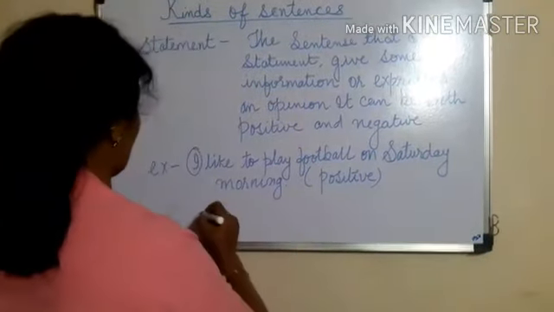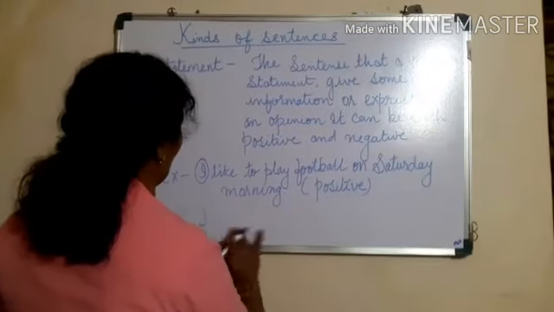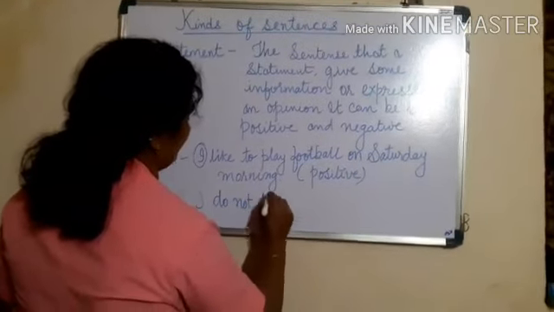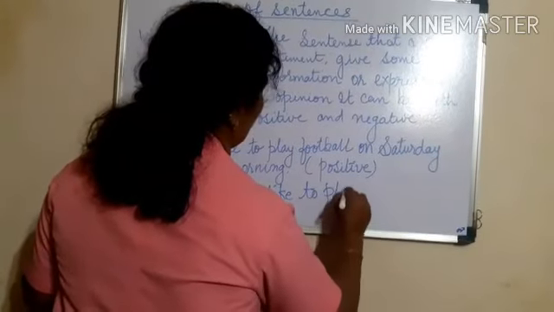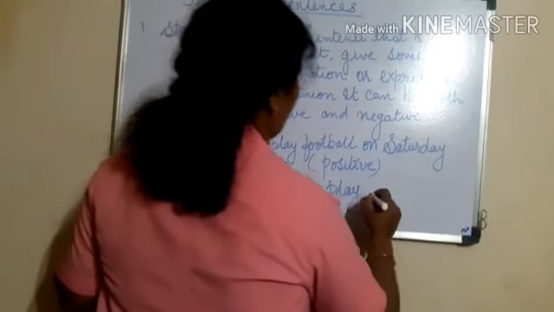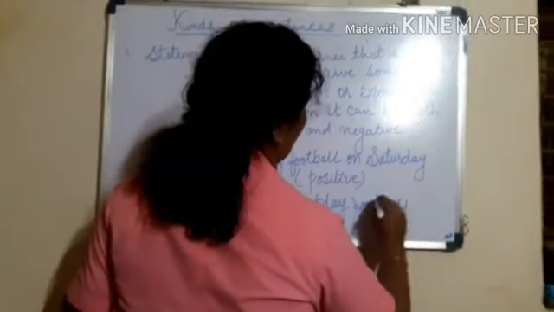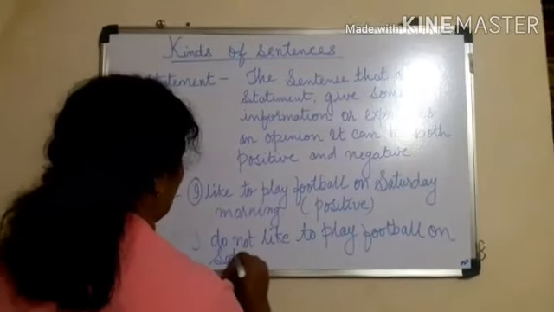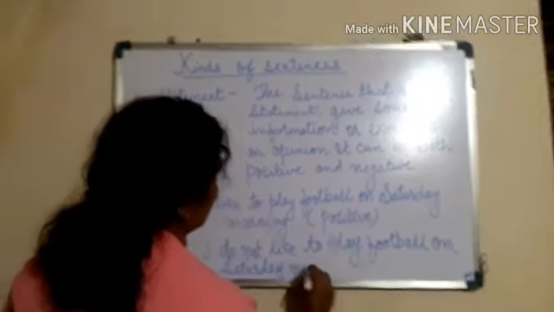See, I do not like to play football on Saturday mornings.